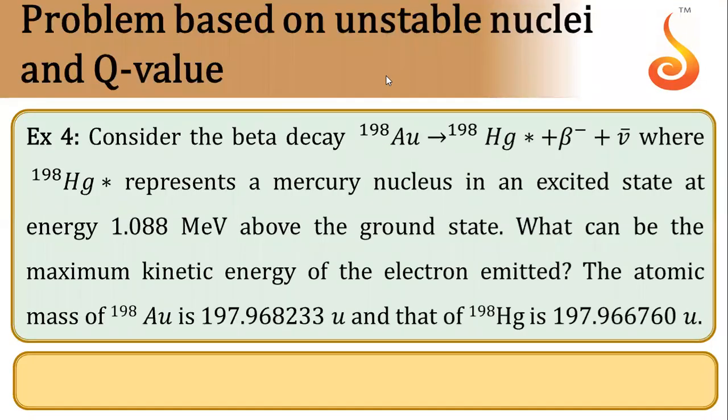Next is, again it is beta minus decay. Okay, so again it will be mass. If we need to calculate the energy, then again energy released in this process will be difference between the masses of gold reactant nuclei and mass of product nuclei Hg into 931.5 mega electron volt. That will be our formula.